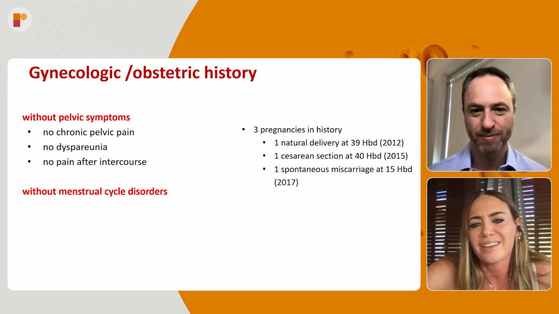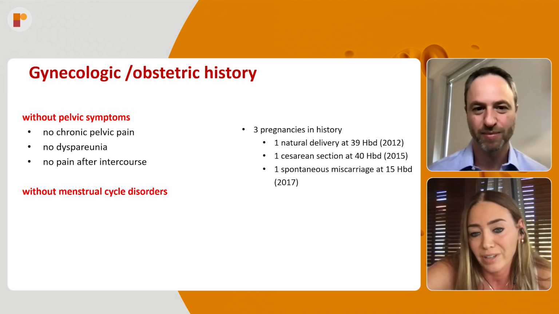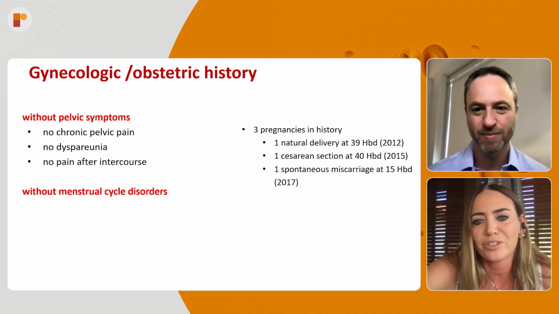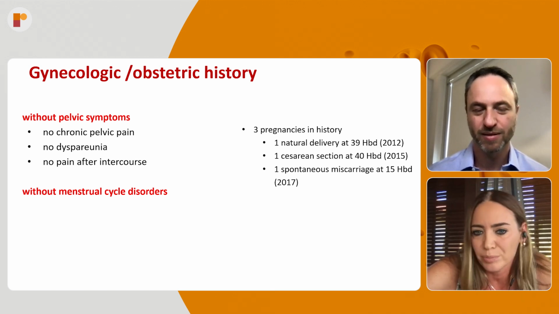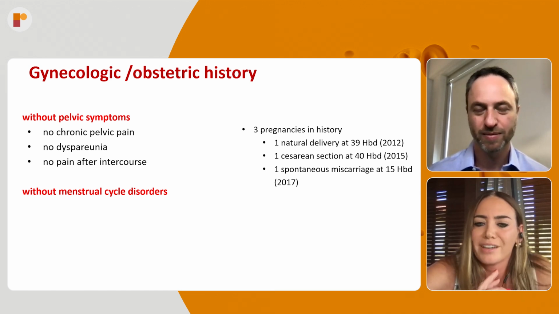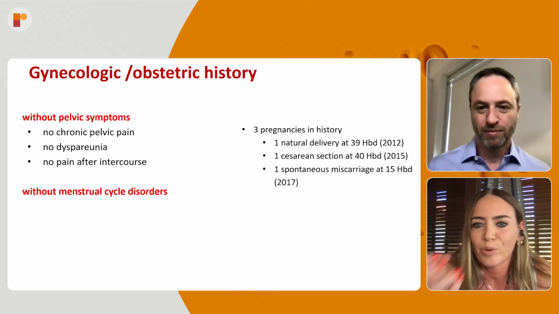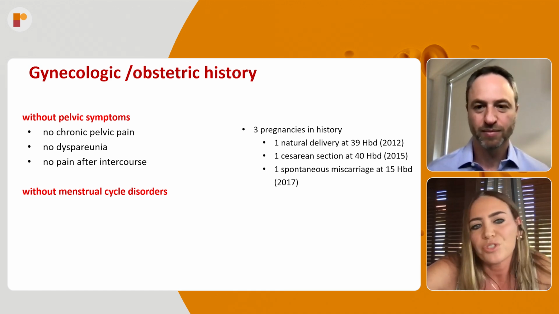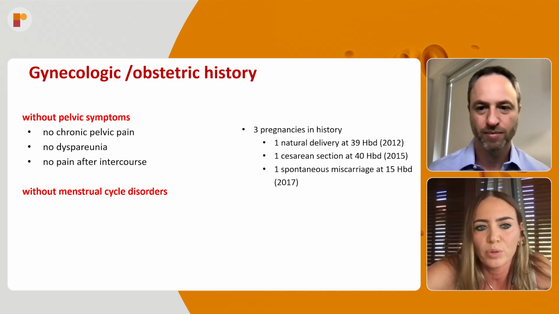After some years, yes, exactly. So she had 3 pregnancies, and I always also ask, which I think is a very important question, especially when you're thinking about the treatment, whether the patient has pelvic symptoms, because it definitely may change your point of treatment. So the patient didn't have any pelvic symptoms, no chronic pelvic pain, no dyspareunia, no pain after intercourse.